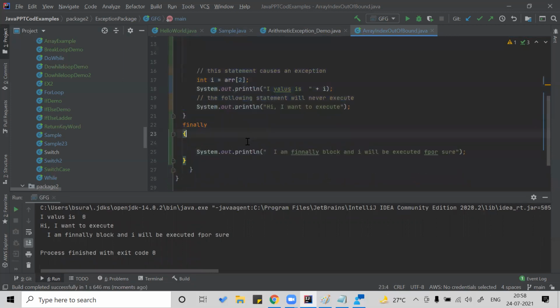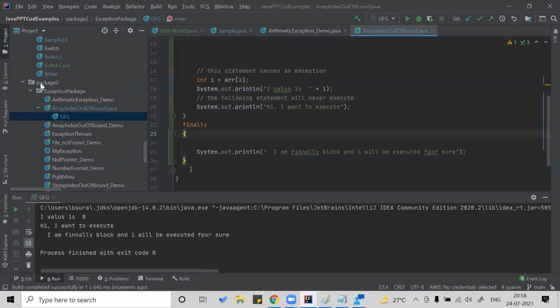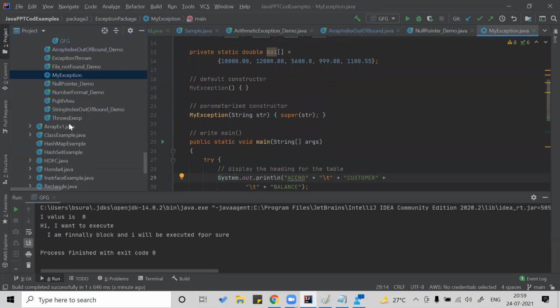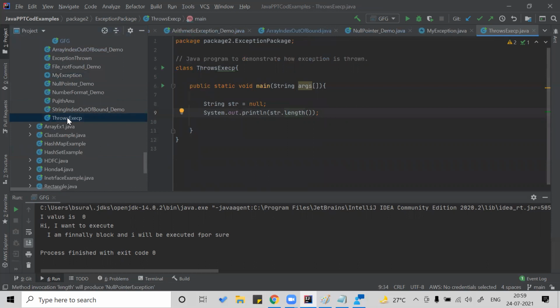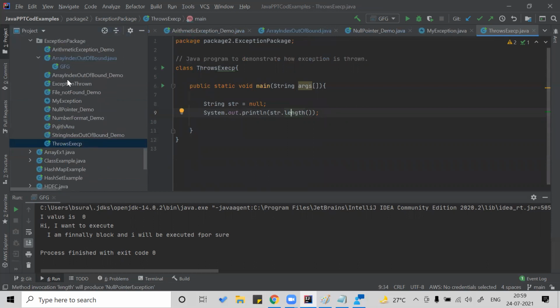Okay, you have more examples in the package called exception package, which is in the repository. Next topic: Shivani, you will be giving a PPT for throw and throws. Certainly, sir. Please note it down, and you can see NullPointerException, my exceptions and other things as examples here. If you have any doubts, you can connect with me and we will clear them. Go through all this code, and I'll be stopping the recording now because that's not required.